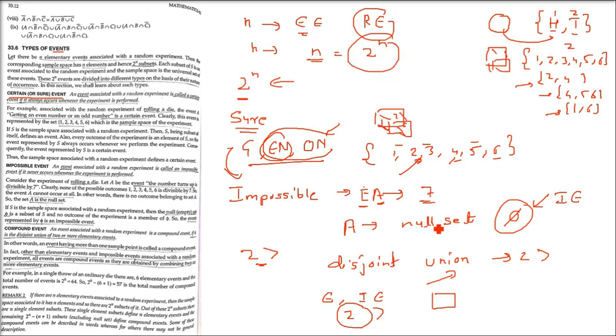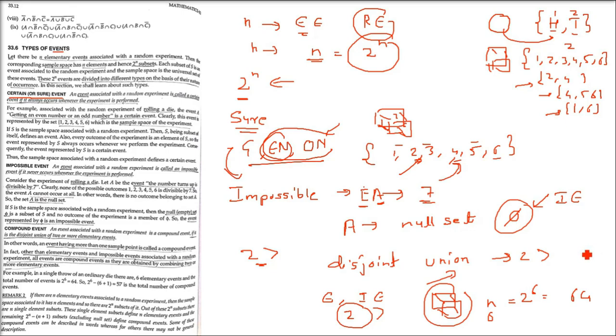As I said, how many subsets are possible? 2 to the power n. In a die, how many elementary events are there? These are 6. This sample space has 6 elements. So, how many subsets will be there? Because n is 6, 2 to the power 6 is 64. So, 64 is the total number of subsets. And I am saying remove elementary events and an impossible event from it. So, there will be one impossible event.